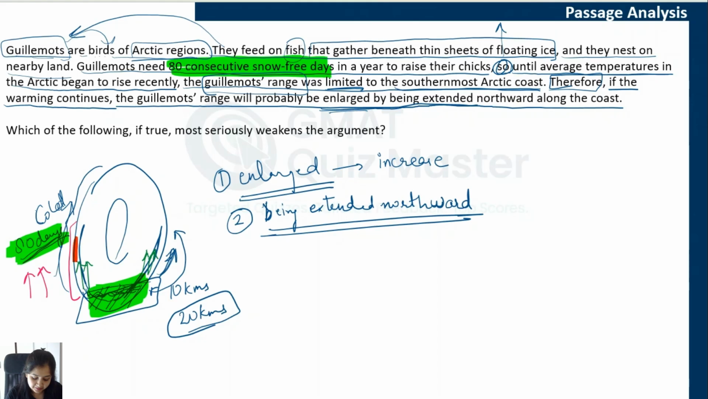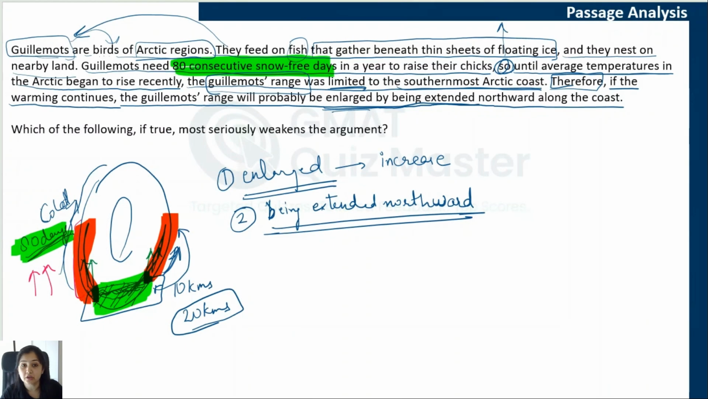And as a result, their range can probably get enlarged by being extended in the northward direction. The northern areas will be able to meet this requirement, and because of that, Guillemot will be able to stay in the southern region also where it is staying right now. Plus, it will have more areas where it can go if it moves northwards. So that is the logic being used.